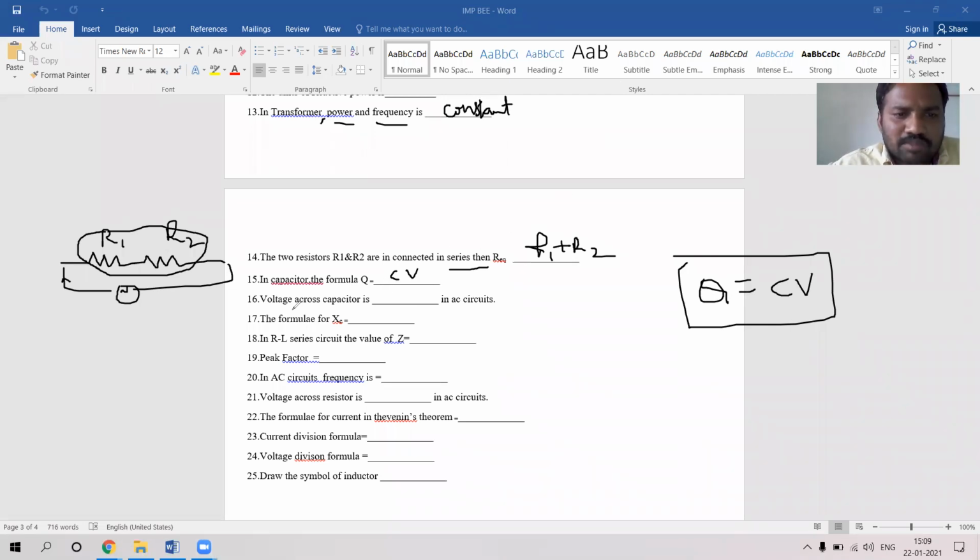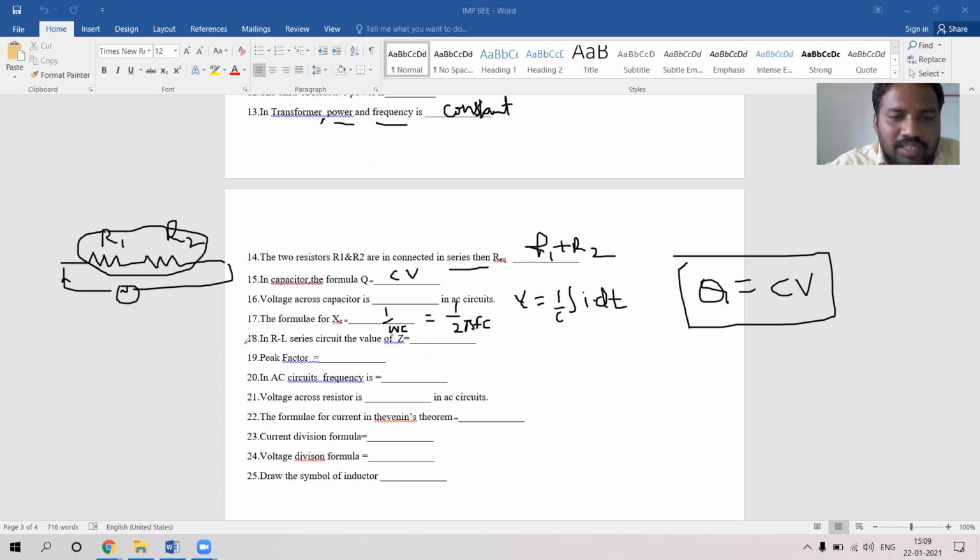Coming to question number 16, voltage across a capacitor. What is the voltage across a capacitor? We know that the voltage across an inductor is V equal to L di by dt, whereas the voltage across a capacitor is Vc equal to 1 by C integral i dt. This is the voltage across a capacitor. The formula for Xc, the capacitive reactance, is 1 by omega C, that is 1 by 2 pi f C.